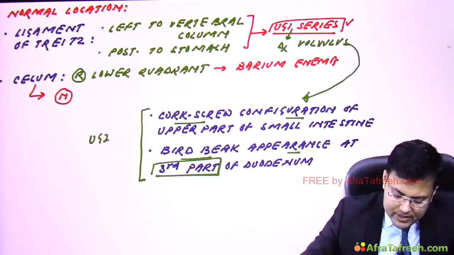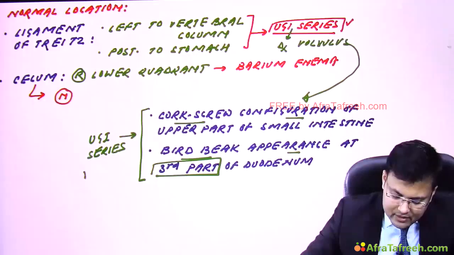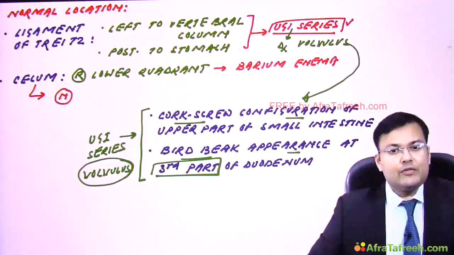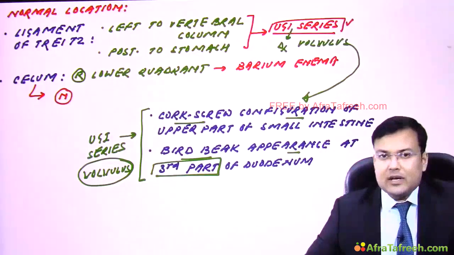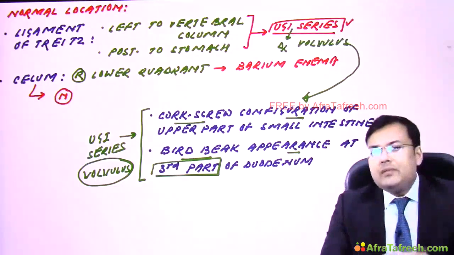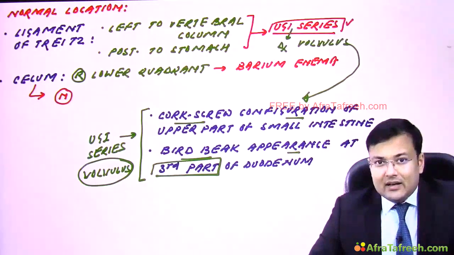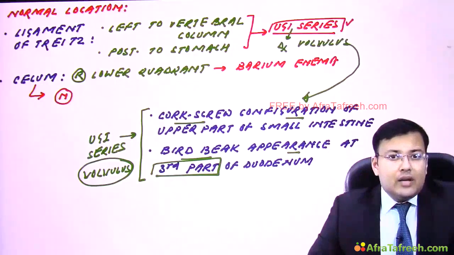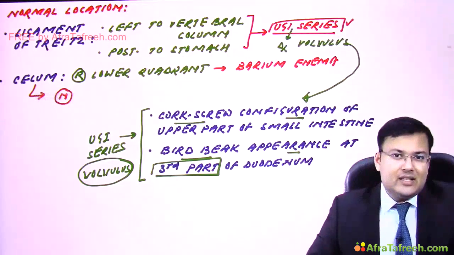So on upper GI series, what are the findings which are seen in volvulus? Corkscrew configuration of the upper part of the small intestine, and there is bird beak appearance at the third part of the duodenum. We discussed this bird beak appearance. We discussed that bird beak appearance on barium swallow. It is seen in which condition? Achalasia cardia. Bird beak appearance on barium enema is seen in sigmoid volvulus, and bird beak appearance on upper GI series is seen in volvulus.